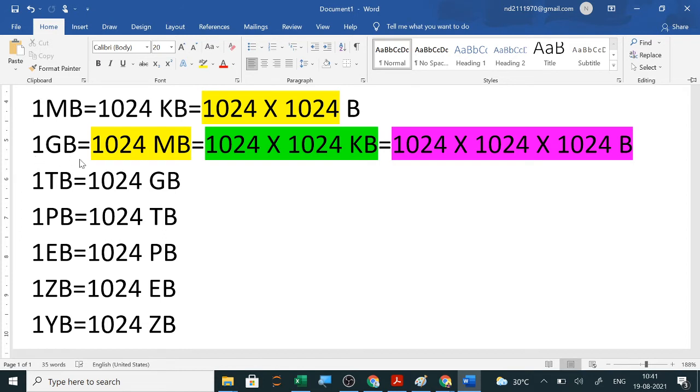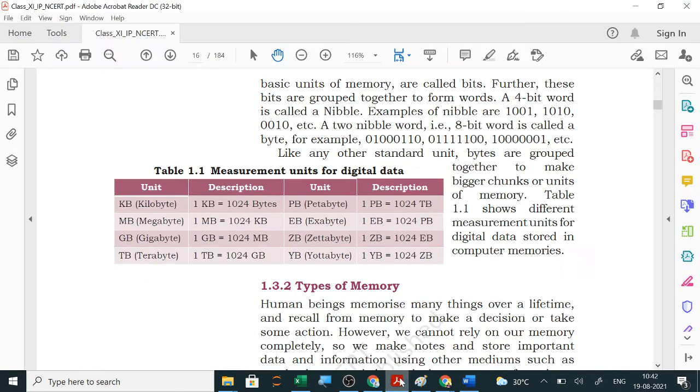Same with 1 GB, which is 1024 megabytes. If it is asked in kilobytes, you will multiply 2 times; if it is bytes, 3 times. Same with TB, if it is asked, 1024 gigabytes. If it is megabytes, 2 times, kilobytes 3 times, and bytes 4 times you will multiply, and so on. Clear? So let us go through the book.